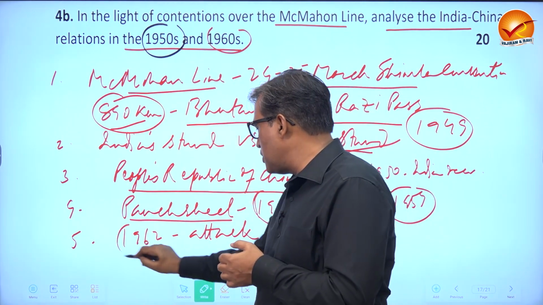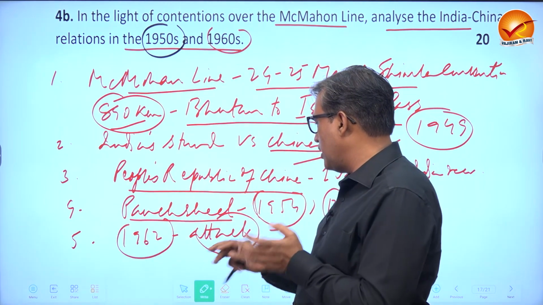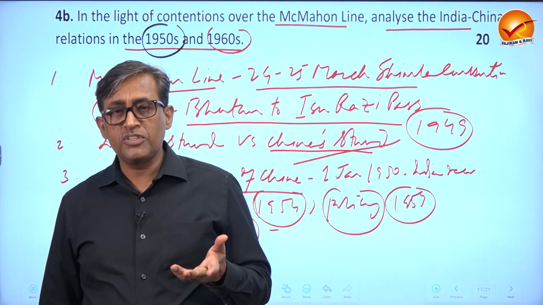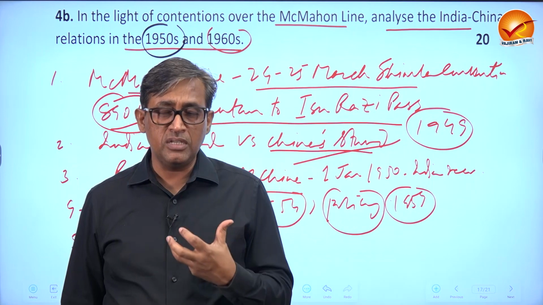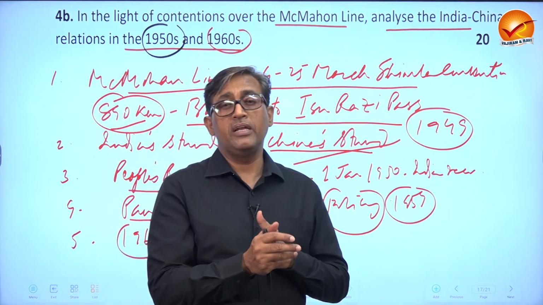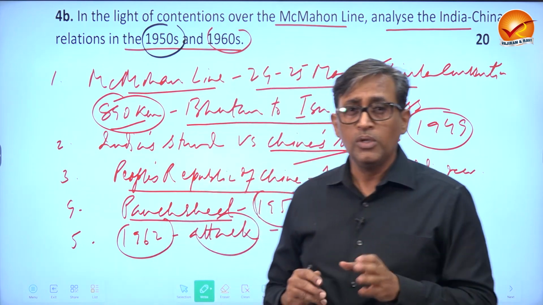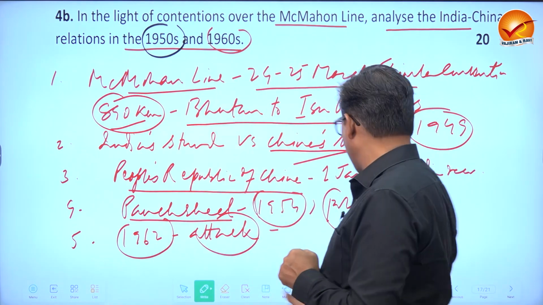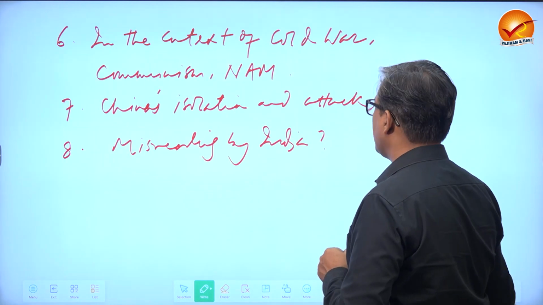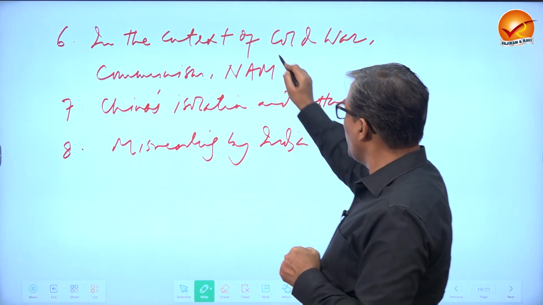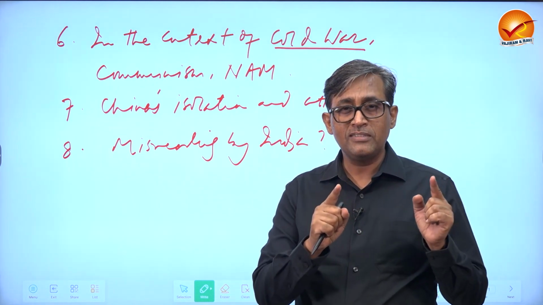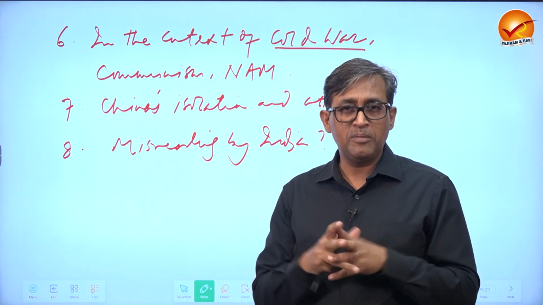But the 1962 attack of China over India, particularly in the eastern sector, came up to Assam, surprised and shocked the entire nation, and they captured certain parts, as you know, a very huge territory in the Ladakh region also. That you have to write briefly. But in the policy part, what you are supposed to write is that it was in the context of the Cold War, USSR and USA, and China was a major power.